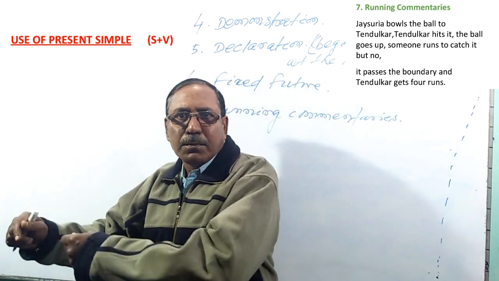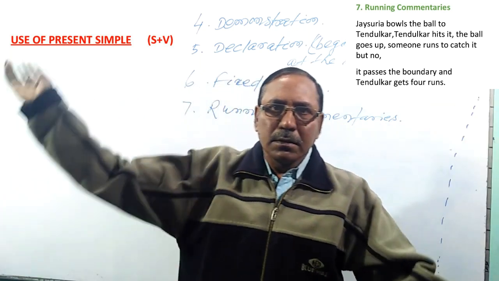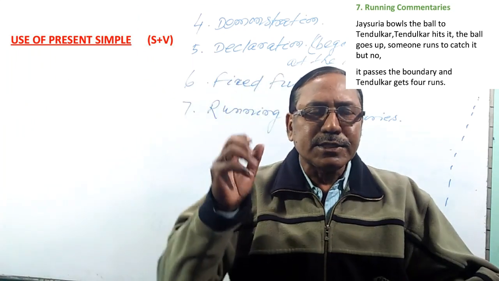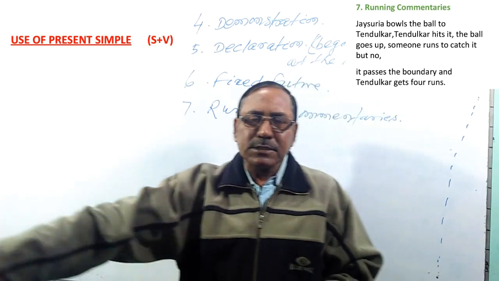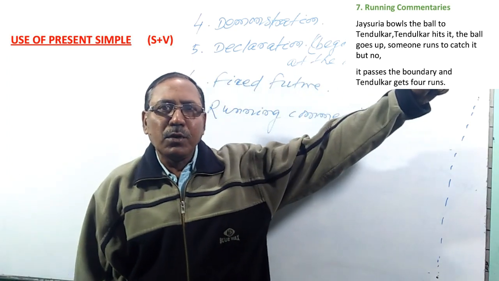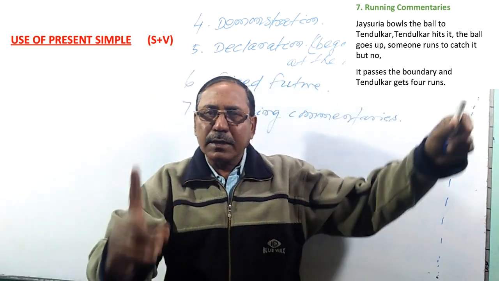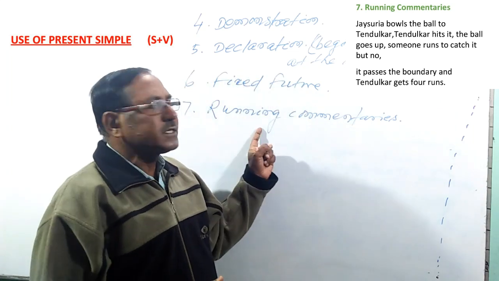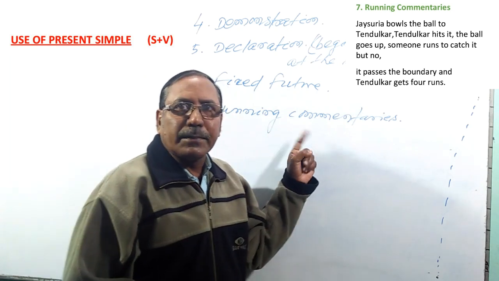You see, Joy Surya bowls the ball, Tendulkar hits it, someone runs to catch it, but no, it passes the boundary line and he gets 4 runs. So in each and every running commentary, the commentator uses the present simple. So it is called running commentary.